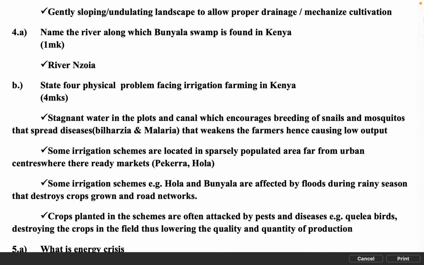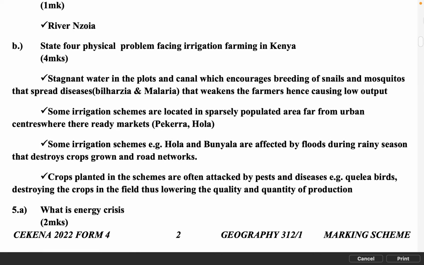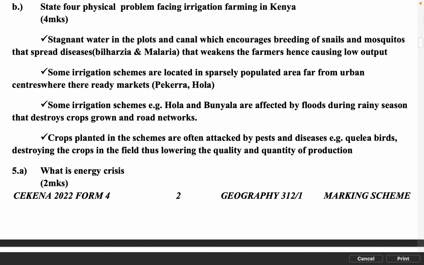4a. Name the river along which Bunyala Swamp is found in Kenya, 1 mark. River Nzoia. b. State 4 physical problems facing irrigation farming in Kenya, 4 marks. Stagnant water in the plots and canals which encourages breeding of snails and mosquitoes that spread diseases like bilharzia and malaria that weaken the farmers, hence causing low output.